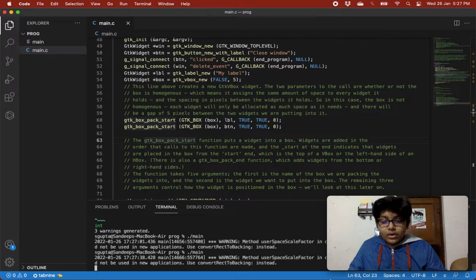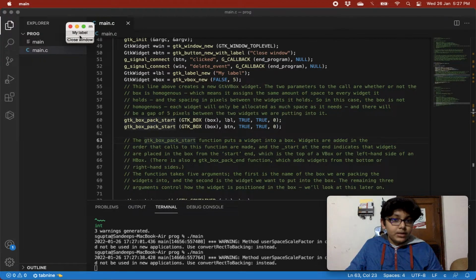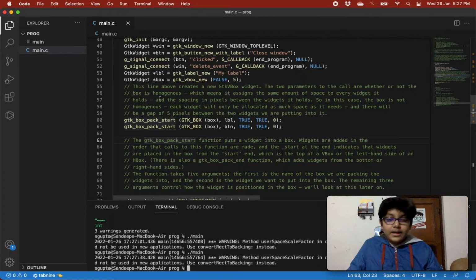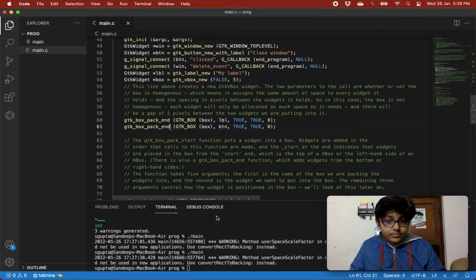So now let's just see this once again. As you can see, I have my label over here and then a close window button, and my label has none of the effects of a button that are coming on our button, right? So a label has been added. Now let's try this with GTK box pack end. Let's see what happens.